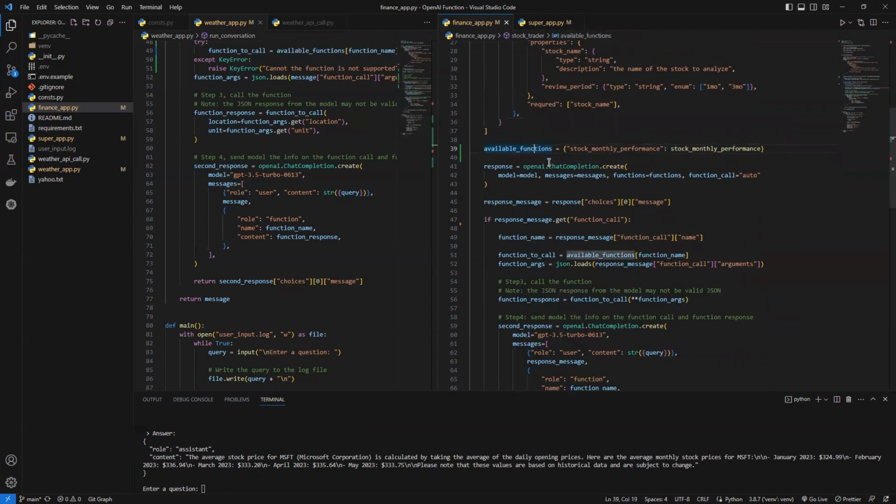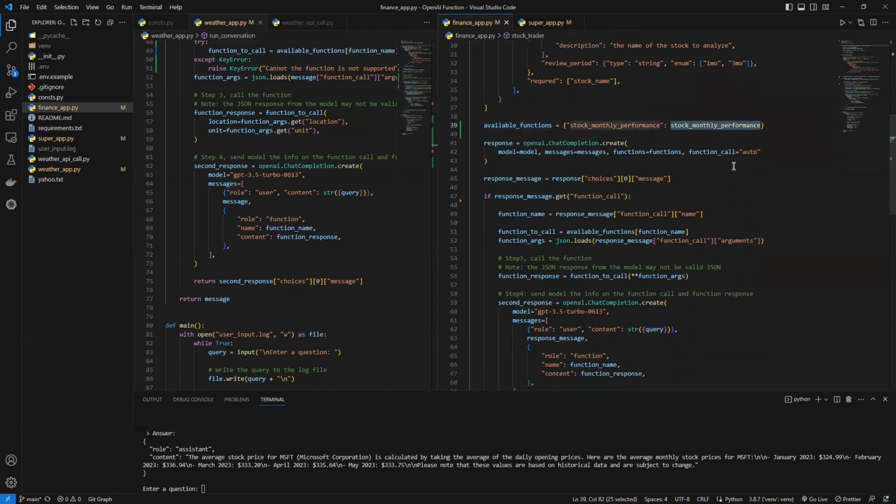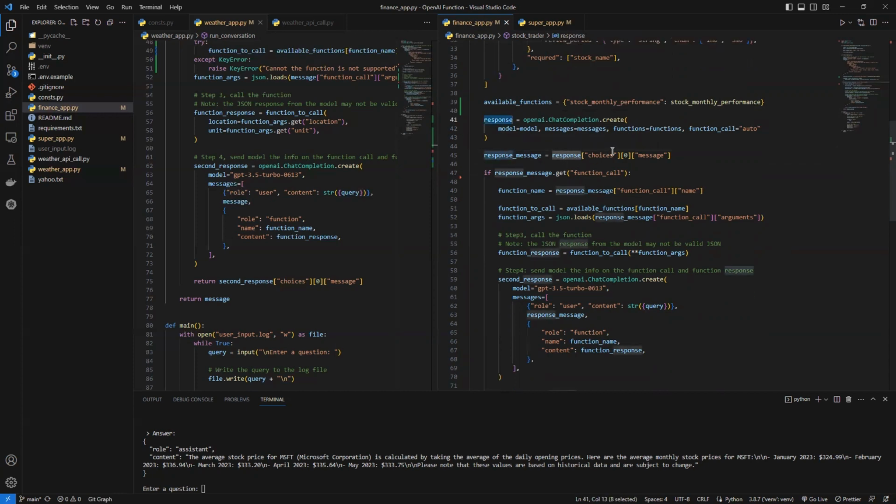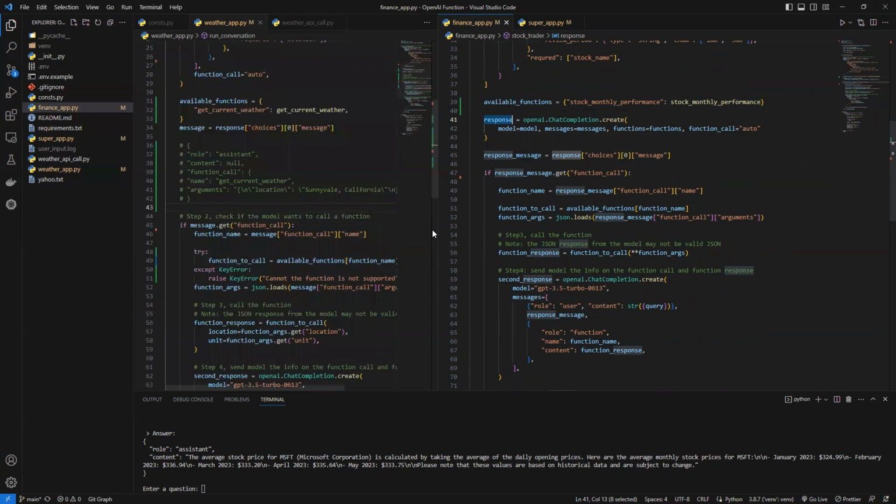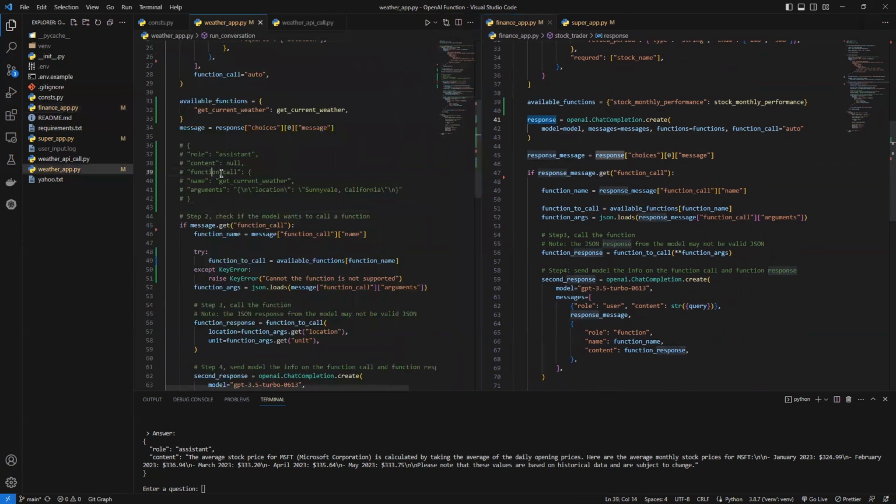Here we also explicitly say the available function, the stock monthly performance. And then we call the chat completion endpoint. We put the model, the message, the functions, and the function call inside. So now we can get the response. The response here is also similar to this. It will give us the function call.